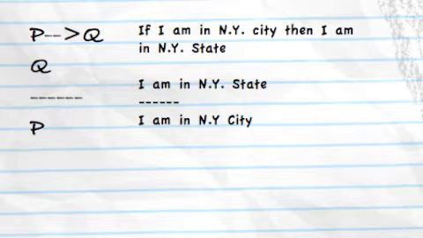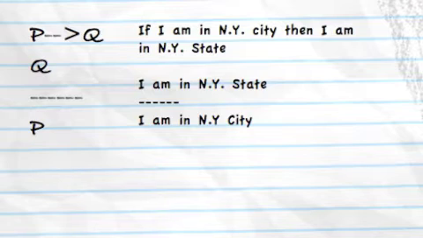It is an invalid argument, and it resembles modus ponens to introductory students. It says: if P then Q, Q, therefore P. Unlike modus ponens, this argument is invalid, and it's very easy to see that it's invalid if we think of the following counterexample. If I am in New York City, then I am in New York State: if P then Q. I am in New York State, so I'm asserting Q. Therefore, I am in New York City.